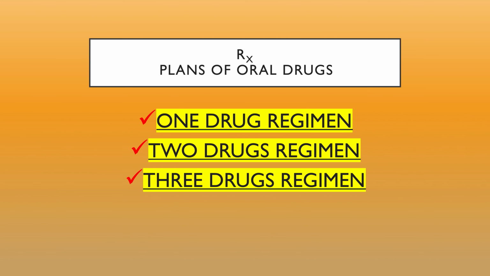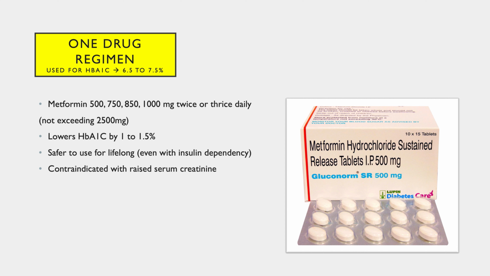These oral drugs are divided into three plans: one drug plan or regimen, two drug plan, or three drug plan. As the name suggests, one drug means one drug is given, two drugs means two drugs are given, three drugs means three drugs. In the one drug regimen, generally we start with the biguanides, that is metformin. The only biguanide presently being used is metformin. Metformin up to the range of 2500 milligrams per day in divided doses is given. Generally we start with 500 milligrams per day and raise it to 1000 milligrams per day, in a BD dose, twice daily or thrice daily.